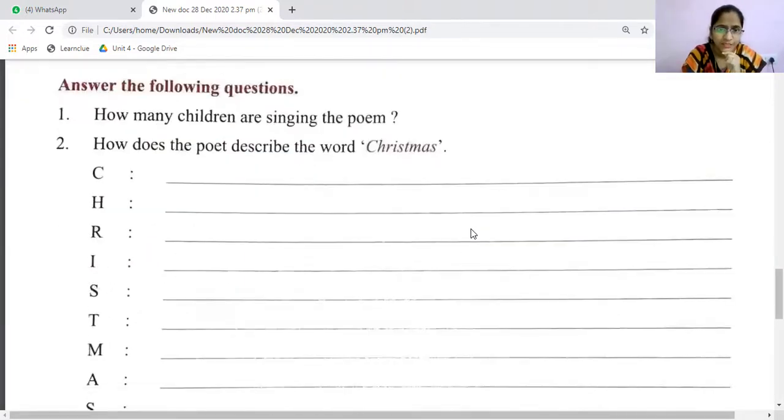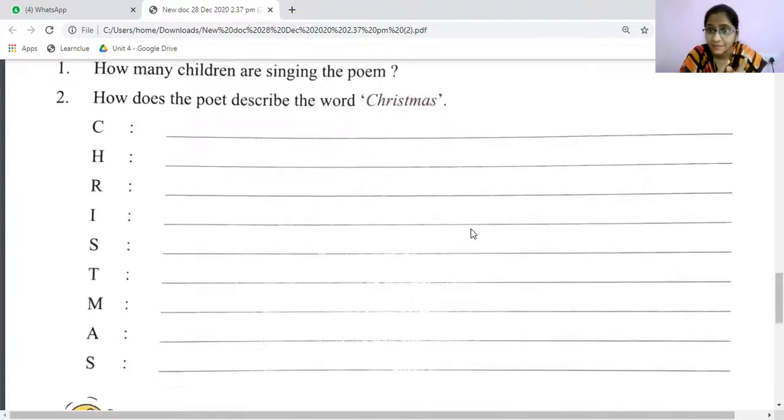How does the poet describe the word Christmas? Now I explained it to you twice, right? What exactly does Christmas denote here, or how does the poet describe the word Christmas? C is for Christ, H is for harps, R is for ringing, I is for ice, S is for sled, T is for Tommy Jones, M is for Mary, A is for apple pie, S is for Santa. All these things you have to do. It is your homework. Okay.